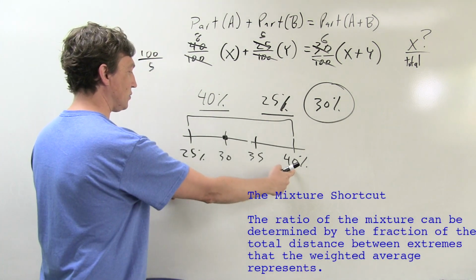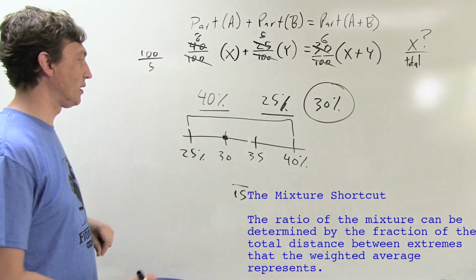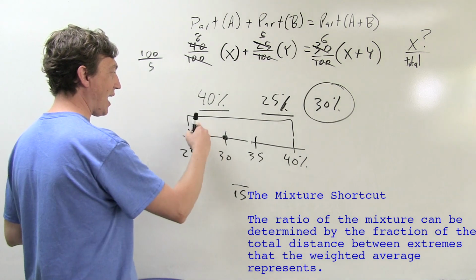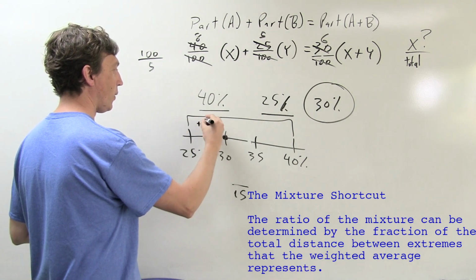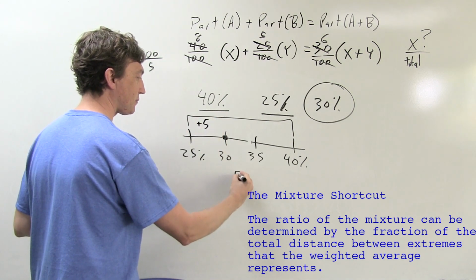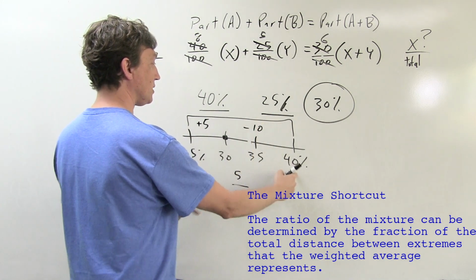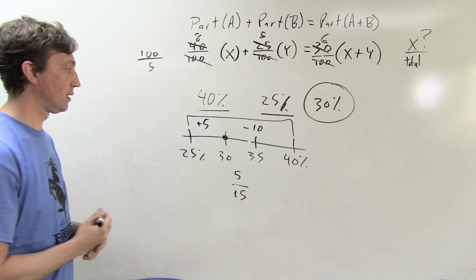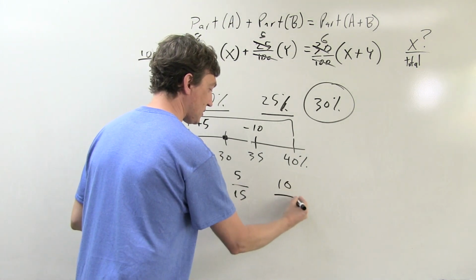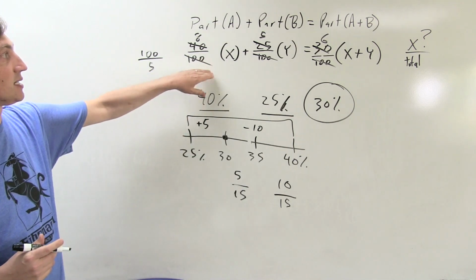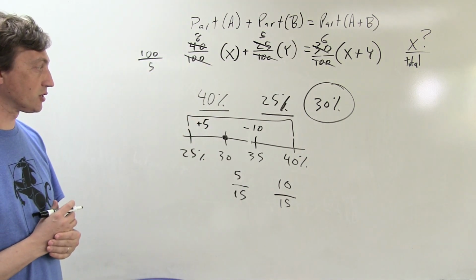So there's 15 units in between one mixture and the other. And where we're ending up at 30 is 5 of those units away from 25, or you could say it's 10 of those units down from 40. And either one of those is enough to get you the same fact we wound up with without doing any of these calculations. How so?